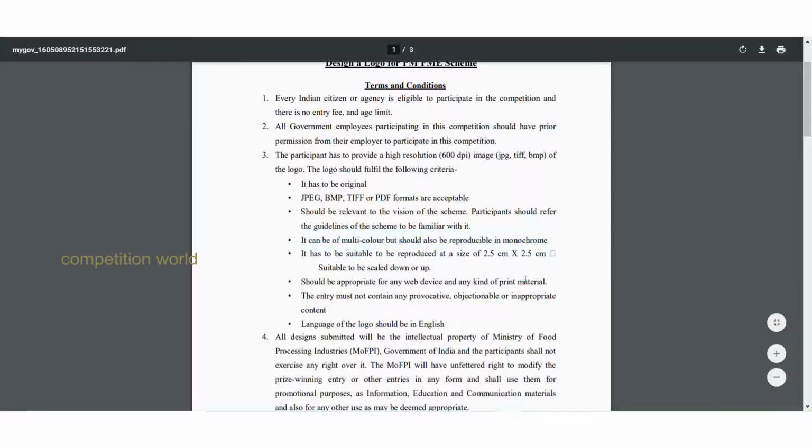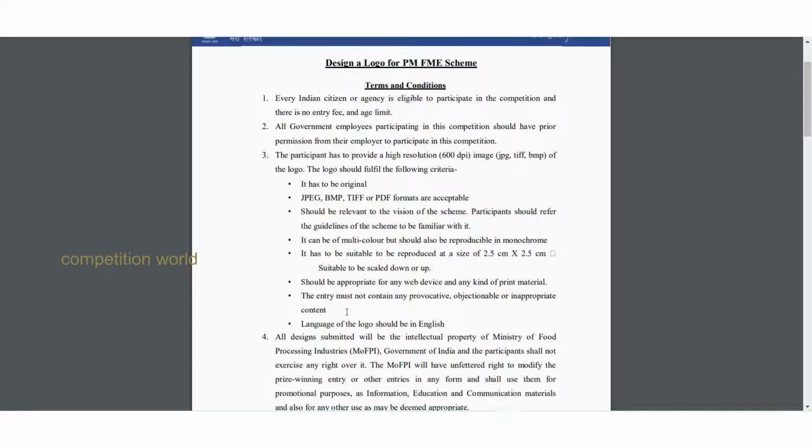It has to be suitable to reproduce at the size of 2.5 centimeter by 2.5 centimeter. So note these measurements. You have to make the logo within this measurement, suitable to be scaled down or up. It should be usable in web devices as well as any kind of print material.